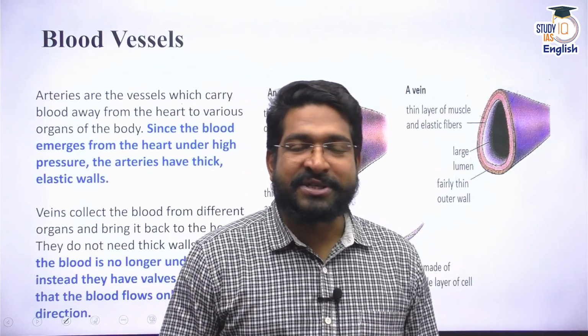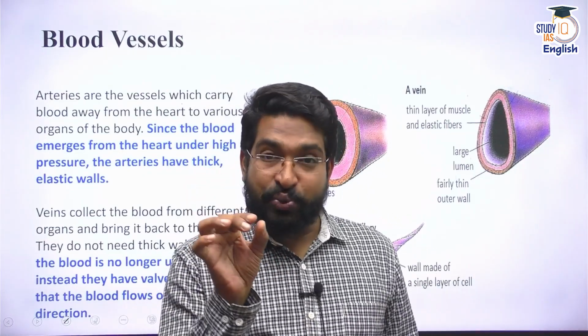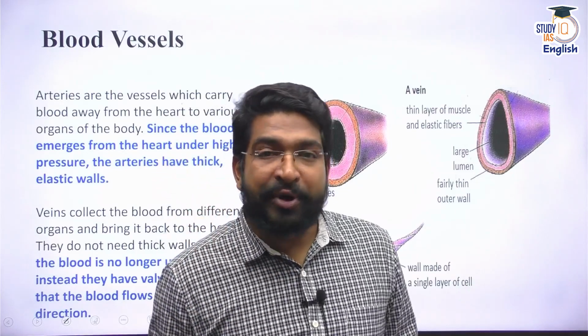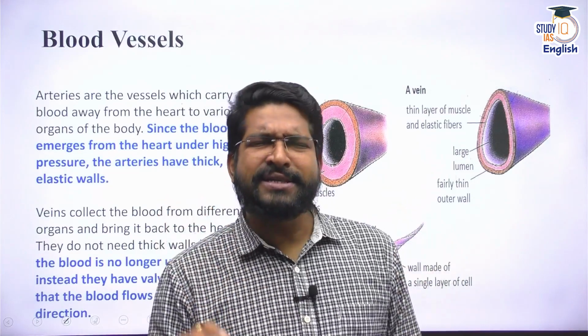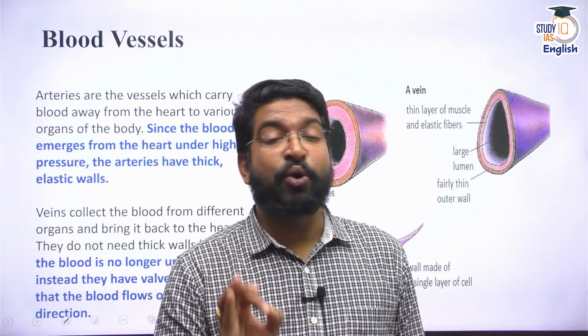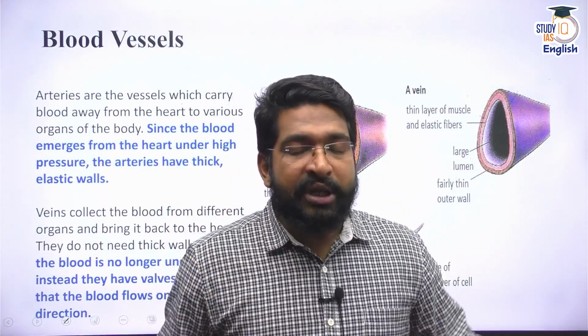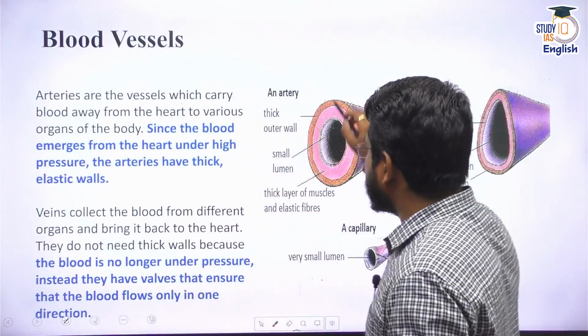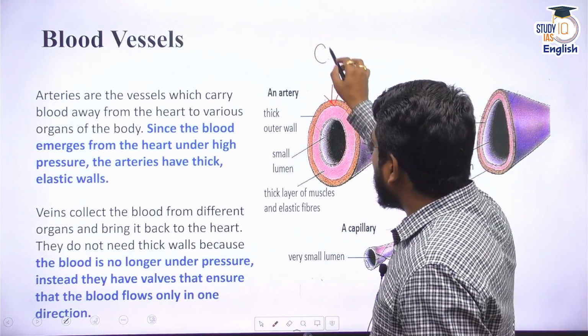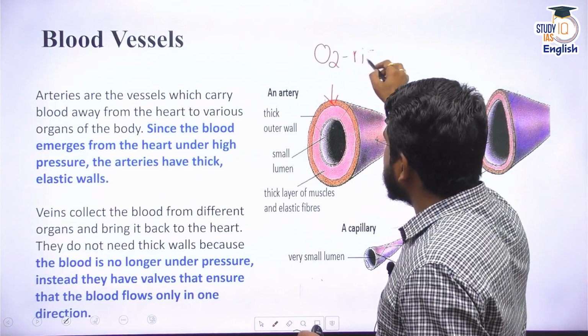Now this was about the circulatory system itself, and I told you we have a closed circulatory system, and in this circulatory system we have a connective tissue called blood. It is a fluid connective tissue. Now this blood is always carried in certain pipelines called blood vessels. In our body we find three types of blood vessels. We find arteries, which always carry oxygen-rich blood.